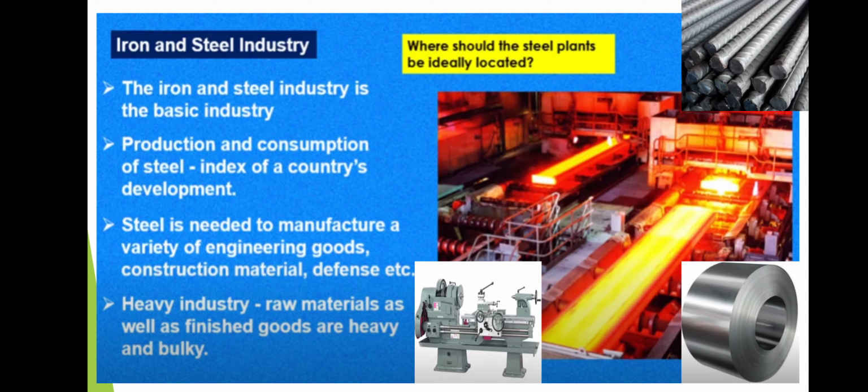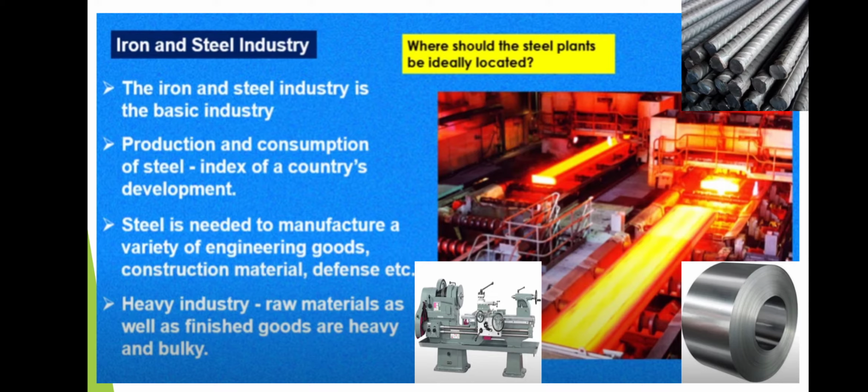Iron and steel is a basic industry, children, because it is the base for all the other industries like heavy, medium, and light industries. They all depend on the iron and steel industry for construction material like iron bars, and for machinery, etc. So it provides raw materials to other industries.